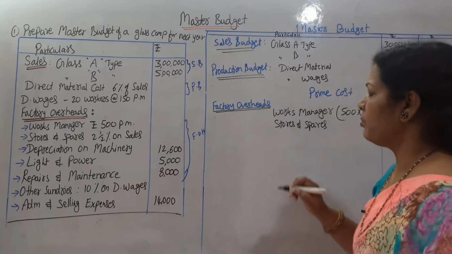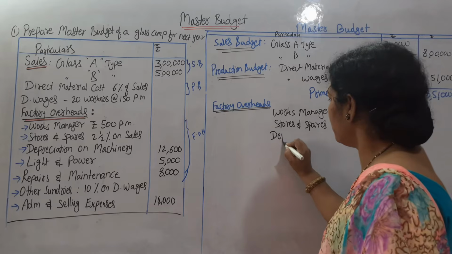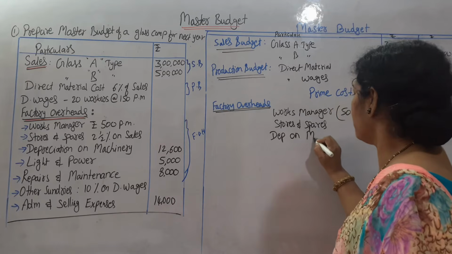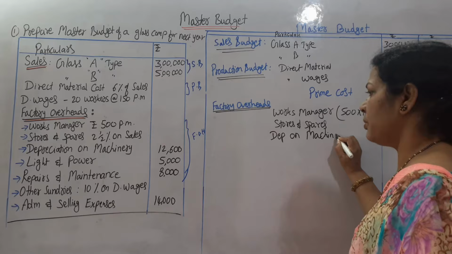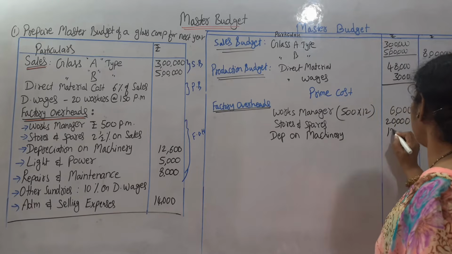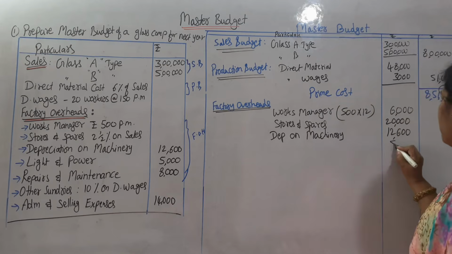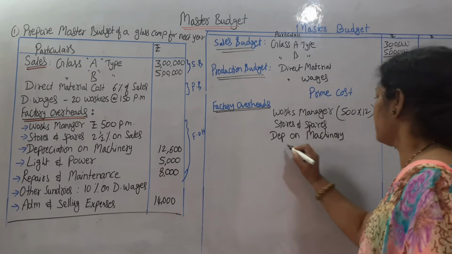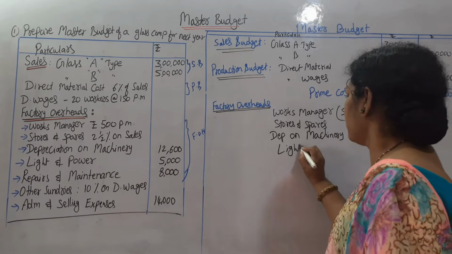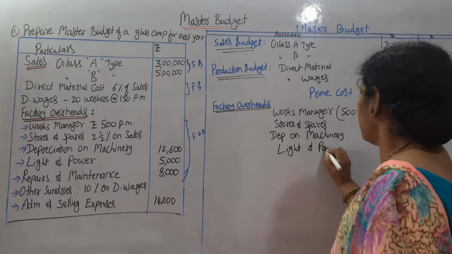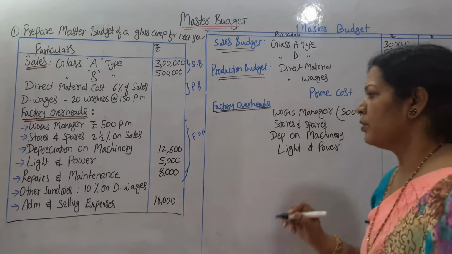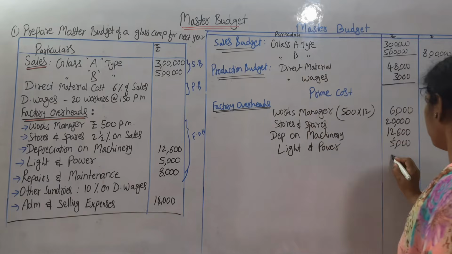Next, depreciation on machinery. It's already given, depreciation on machinery 12,600. Next, light and power 5,000. Repairs and maintenance 8,000.